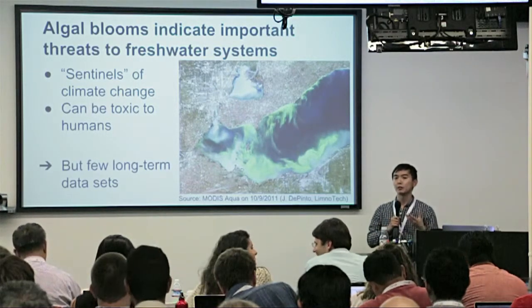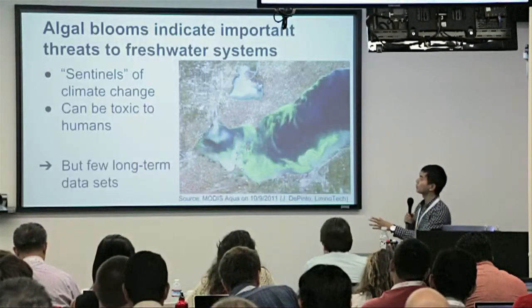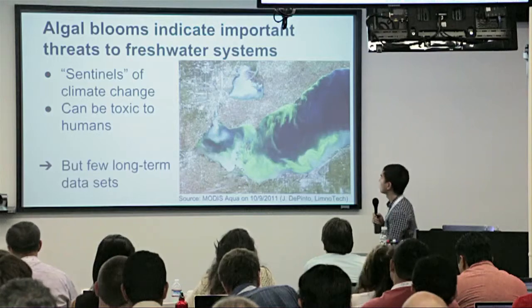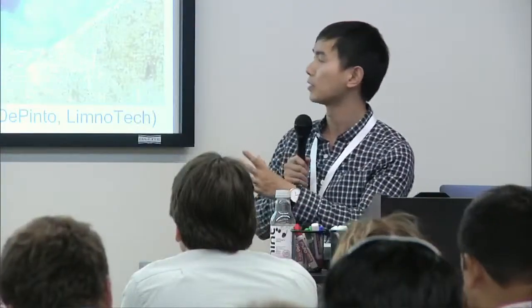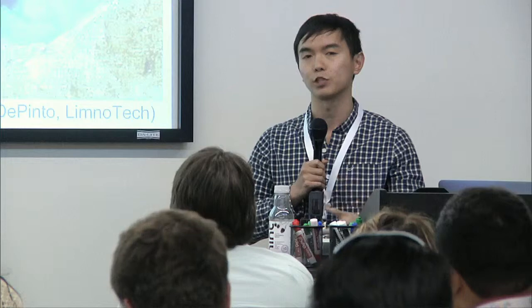But even though these blooms are really important to monitor, there are very few long-term data sets available to do so. Imagine going out on lakes, taking samples. That's sort of been the MO so far in this space. This is a picture of Lake Erie, if you're familiar. Right there in the north is Detroit. I think this is Cleveland. This is a harmful algal bloom that occurred in 2011. It was a record-setting bloom. That allowed us to write a really good paper on it. Suffice it to say, these things are getting worse because of climate change, and that means generating long-term data sets with which to understand environmental drivers is even more important.